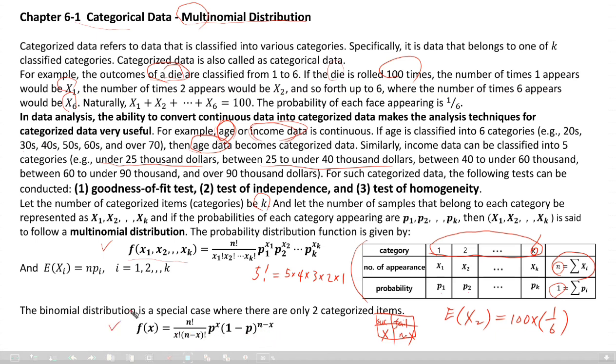This is the binomial probability distribution function we already studied. So multinomial is just an extension of binomial. In general, there are k categories. This kind of data can be tested for goodness of fit, independence, and homogeneity.